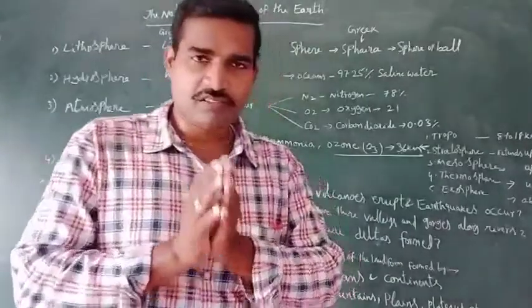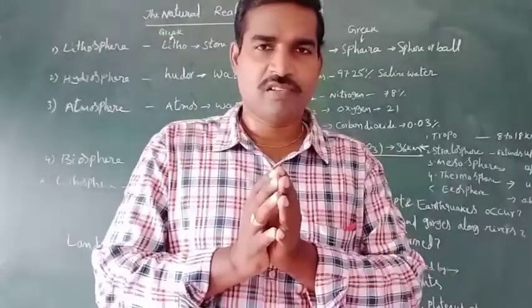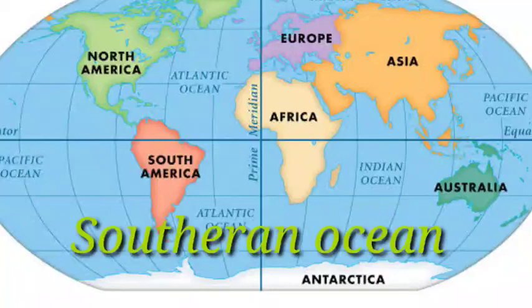Why is it called Southern Ocean? Because it lies on the south side, and its water is a mix of different ocean waters like the Atlantic, Indian and Pacific Oceans.